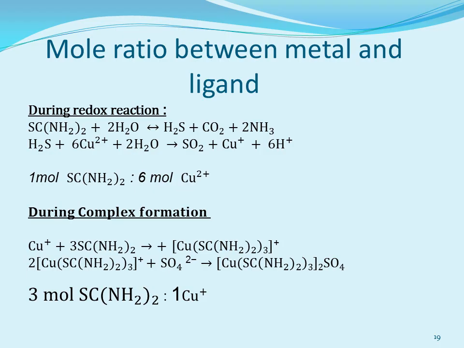Next we can write it as that 3 moles of thiourea is reacting with 1 mole of copper. So finally we conclude that in the redox reaction the ratio of thiourea and copper is 1:6, but for complex formation the mole ratio between thiourea and copper is 3:1.